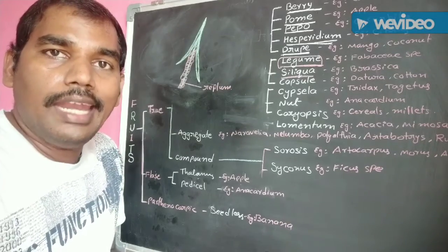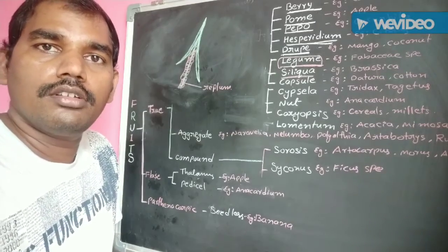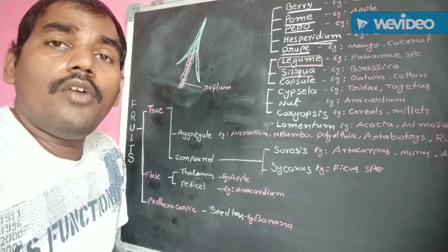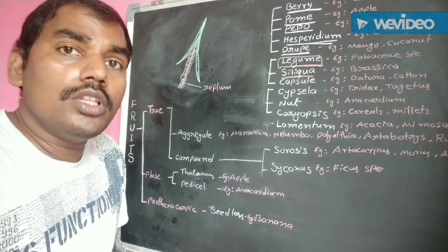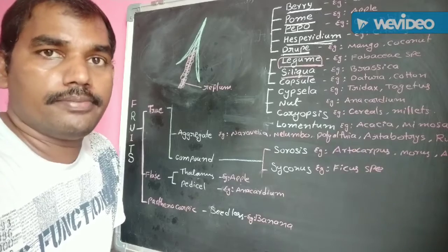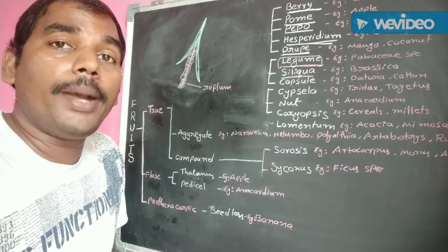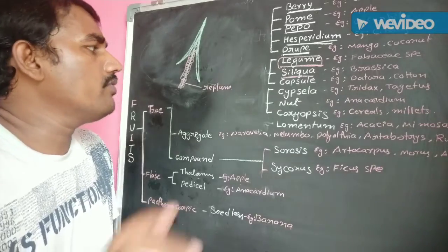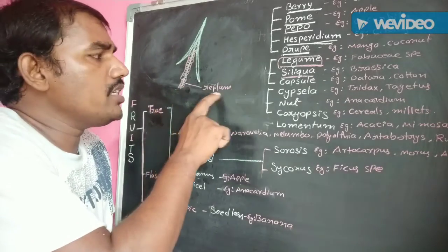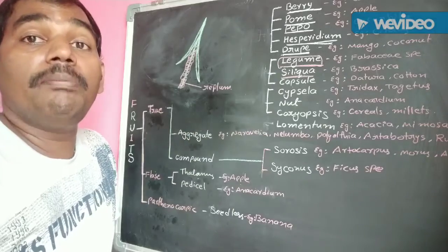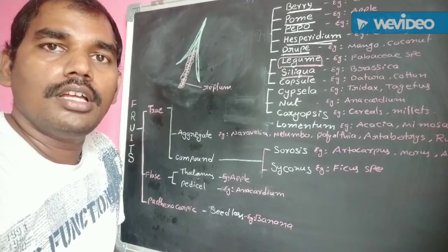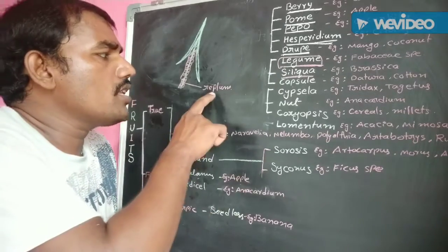The fruit is narrow and long. Basically, the ovary is unilocular. Due to the presence of a false septum, the ovary shows bicarpellary nature. This false septum is known as replum. Understand? The seeds are attached to this replum.